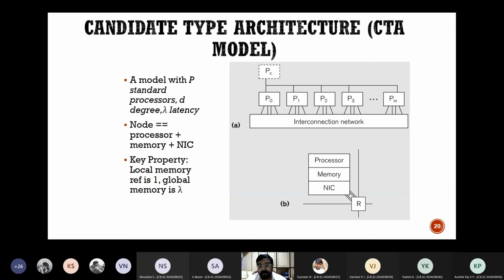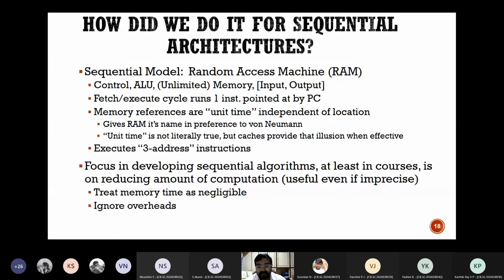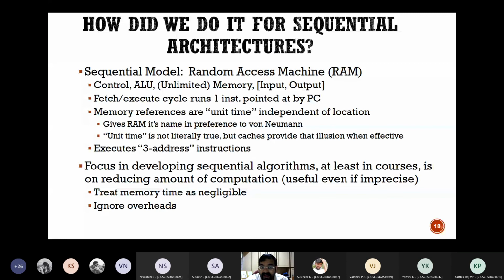All these things will take memory, and that time lag is called the lambda value, or the latency value. So this is what I covered in the last class. I also told you about the basic RAM machine, the random access machine, which has random access memory.